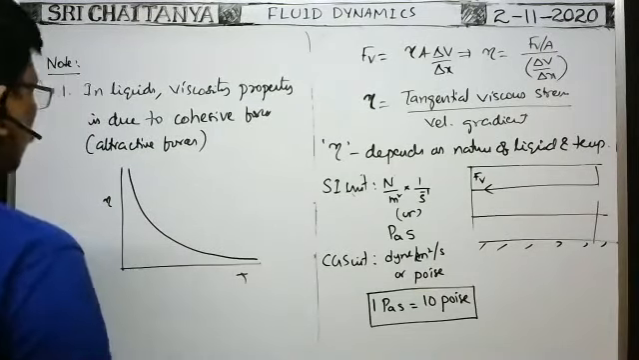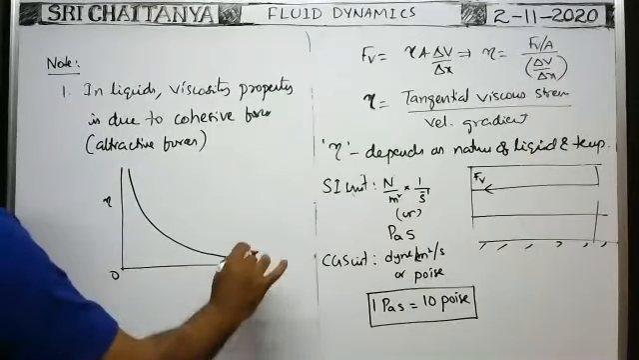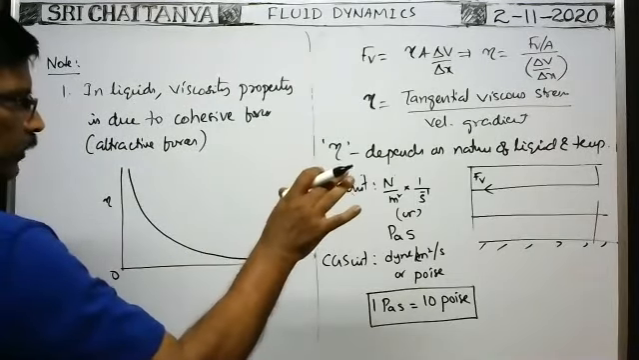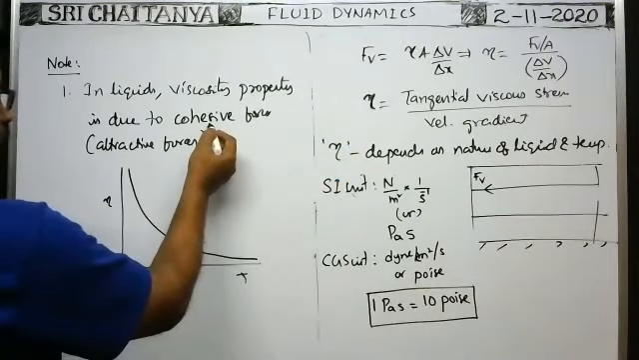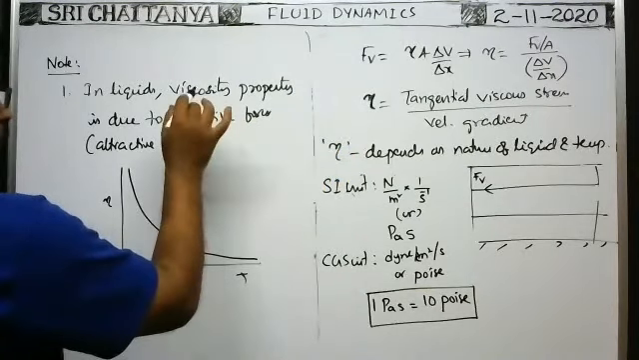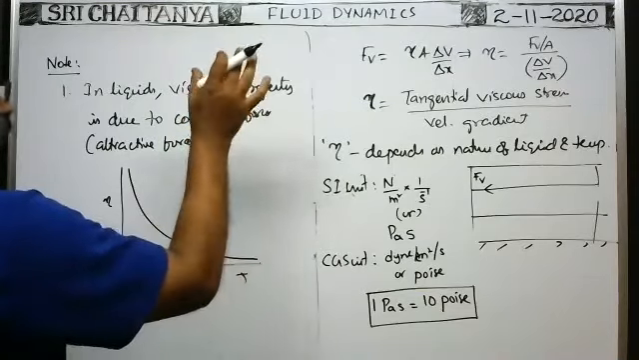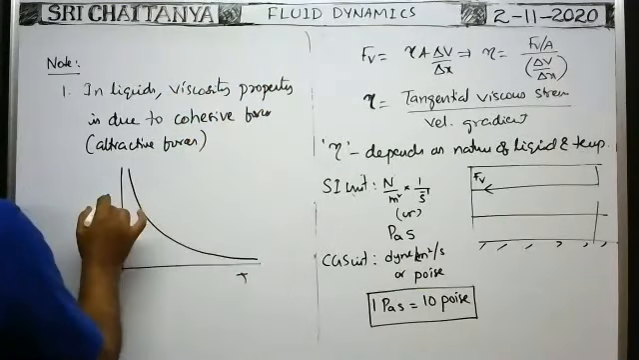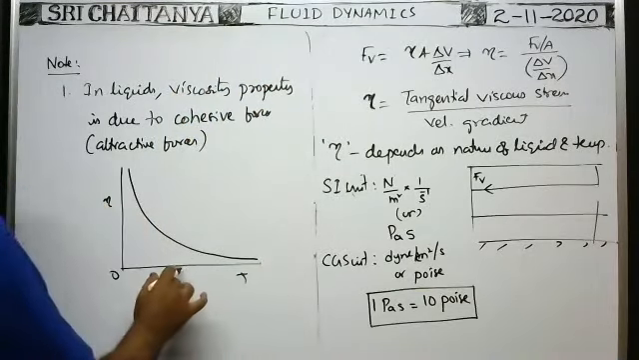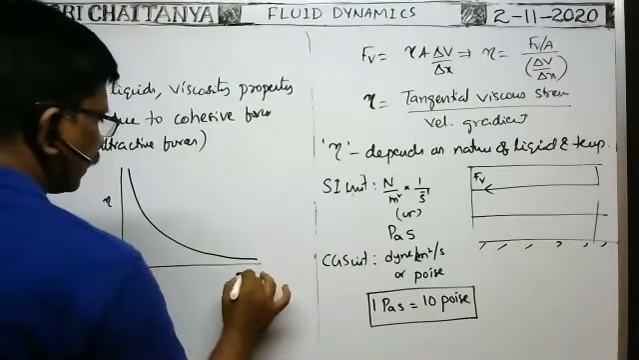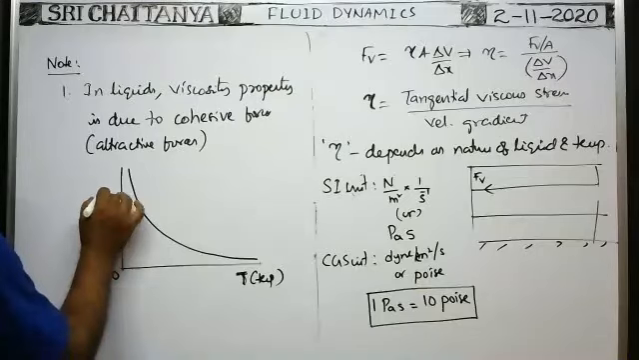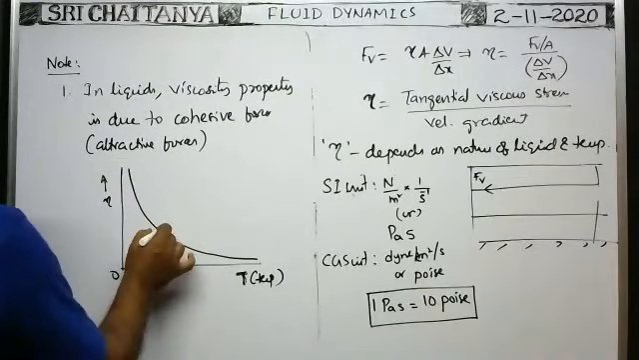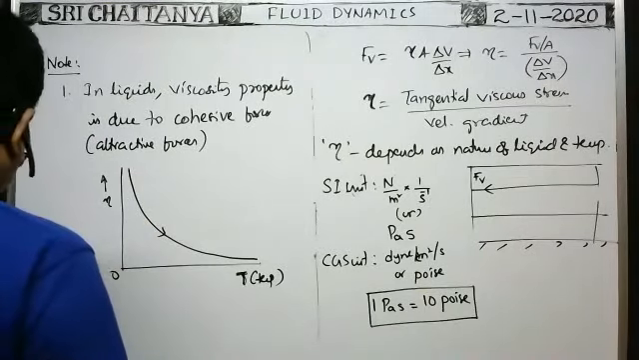Here, when temperature increases, because of expansion of the liquid, the distance among the molecules increases. When it increases, cohesive forces decrease. When cohesive force decreases, then viscous force decreases. That's why the viscosity property decreases. Hence, when temperature increases, here it is the temperature, here it is the coefficient of viscosity. When temperature increases, the coefficient of viscosity gradually decreases.